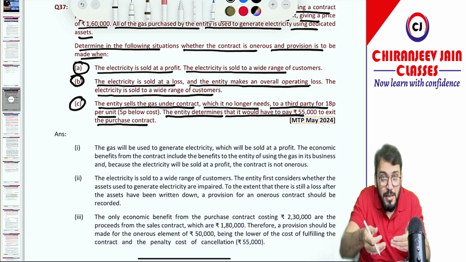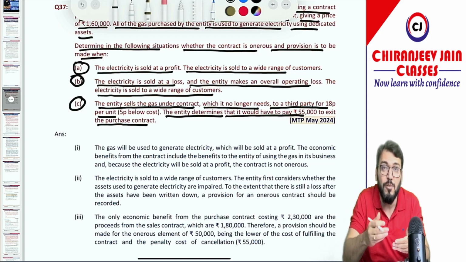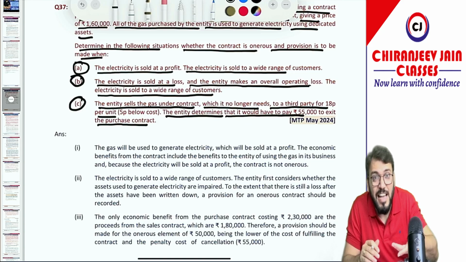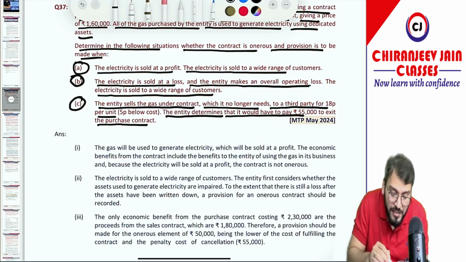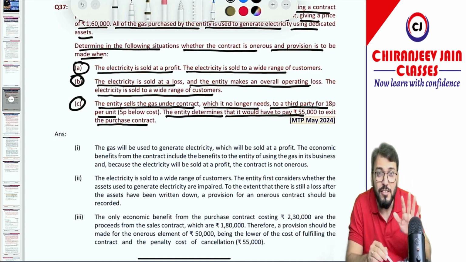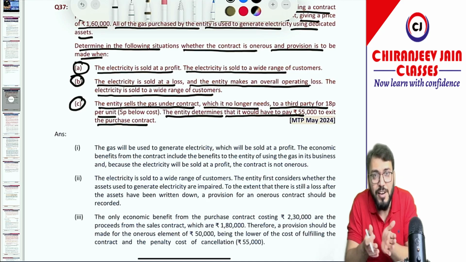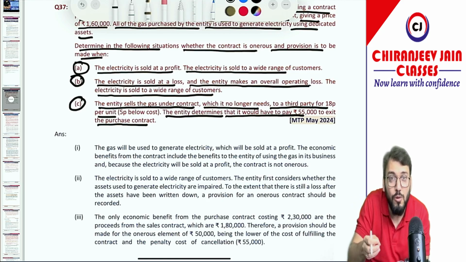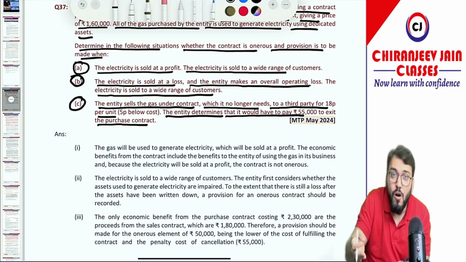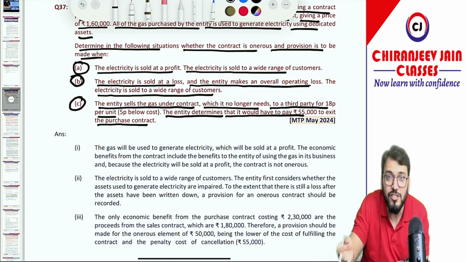Now if they do not want to use this gas for generation of electricity, they will sell this gas once purchased, and they can sell this gas at 18 paise per unit. 18 paise per unit means there is a loss of 5 paise per unit. So in this case, of course, the contract is onerous. Now Ind AS 37 says that whenever this is the case, the amount of provision will be equal to the lower of the unavoidable cost of meeting that obligation or the penalty which is payable to exit from the contract.